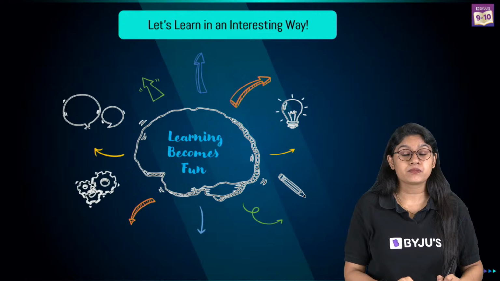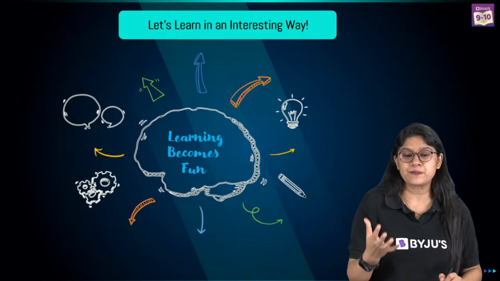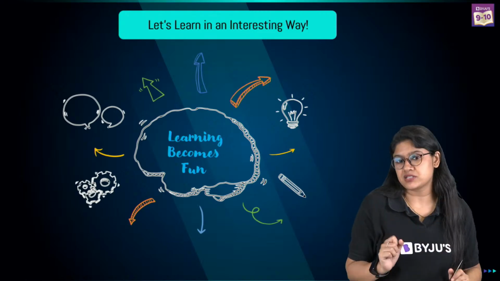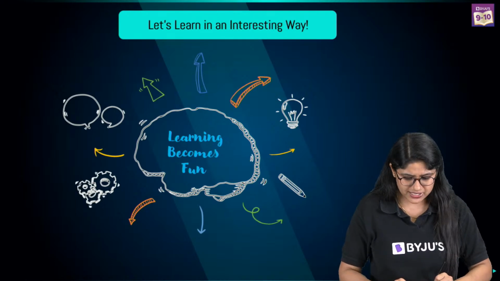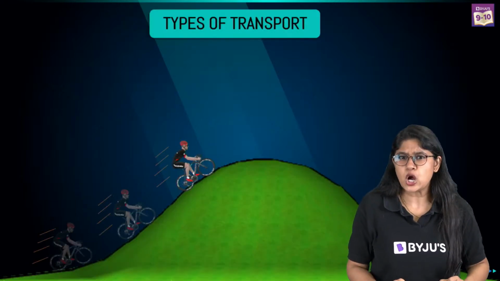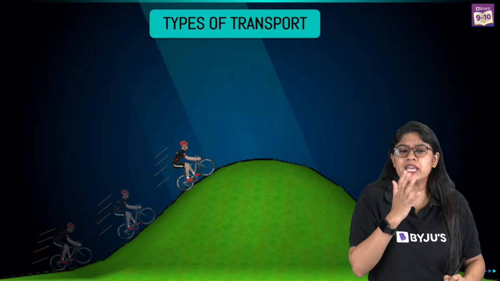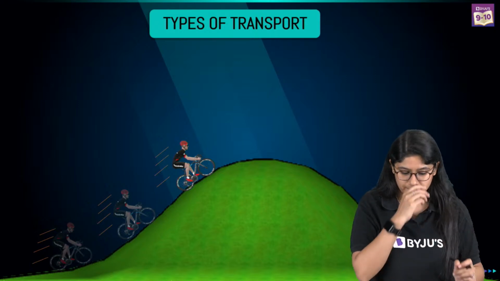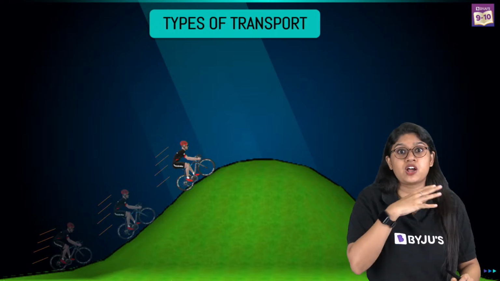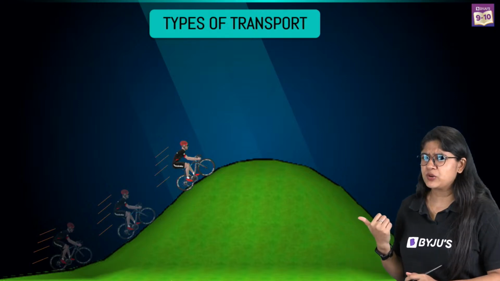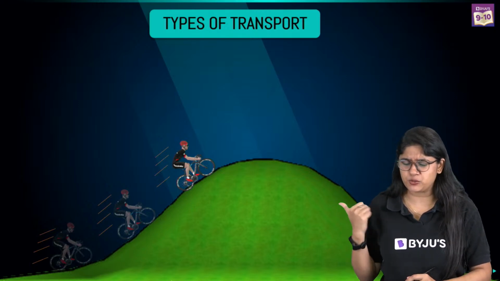So the molecules actually move with different types of processes. We'll be discussing these two important things. Let's quickly look over here. When we talk about plant cells or animal cells or any type of cells, we can see two different types of transportation. What is happening over here?